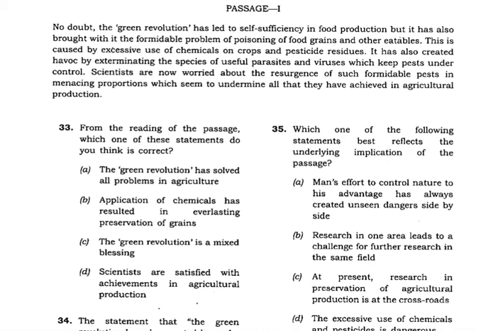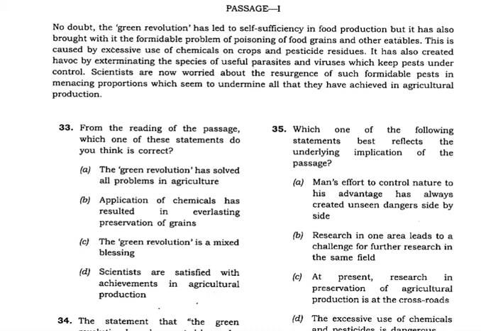So the Green Revolution is a mixed blessing. Yes, it's a mixed blessing because there has been an increase in food production, self-sufficiency in food production, but it has brought with it the formidable problem of poisoning of food grains. Scientists are satisfied with achievements in agriculture production. Well, C is the right answer here. The Green Revolution is a mixed blessing, because it has destroyed many useful parasites, species of useful parasites and viruses. So it has created havoc also. So that's why it's a mixed one.